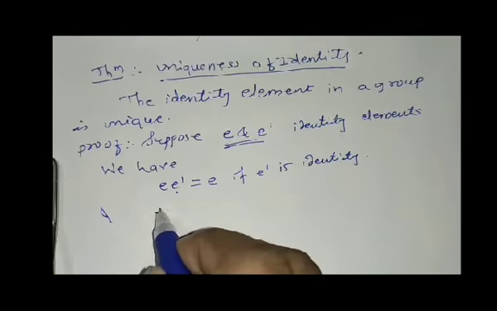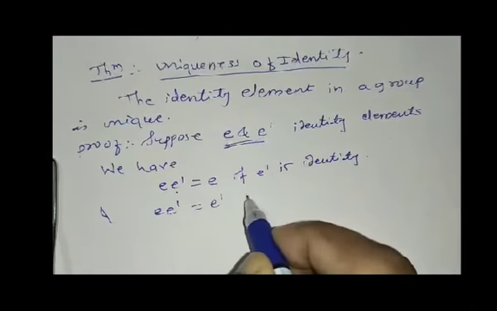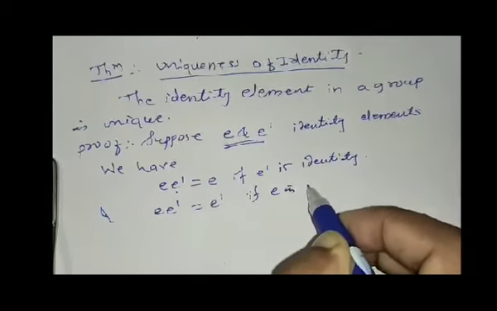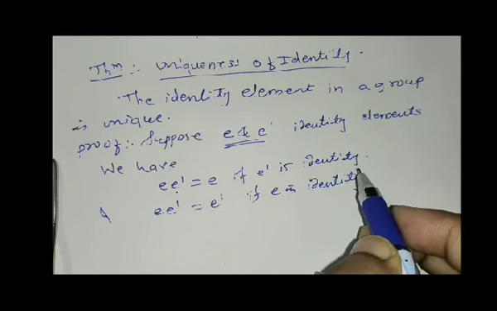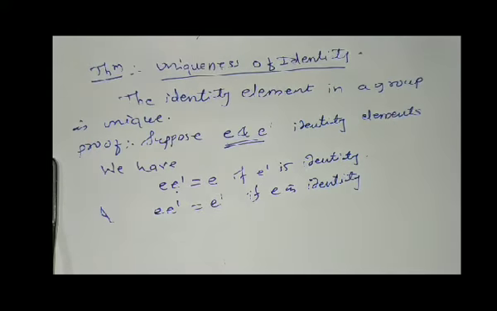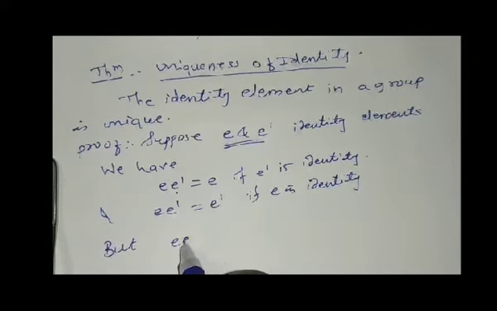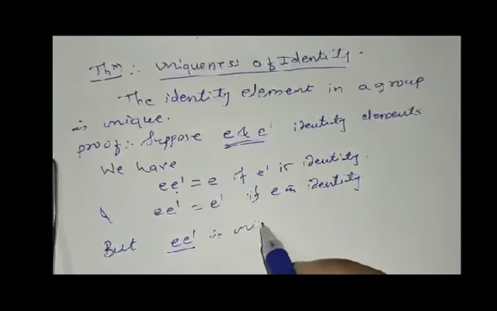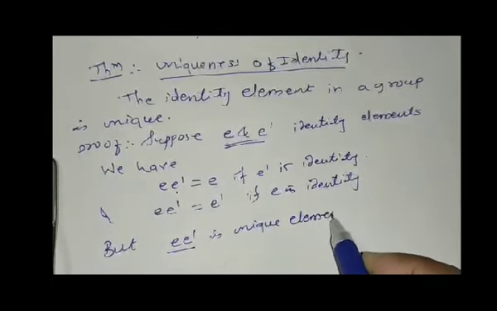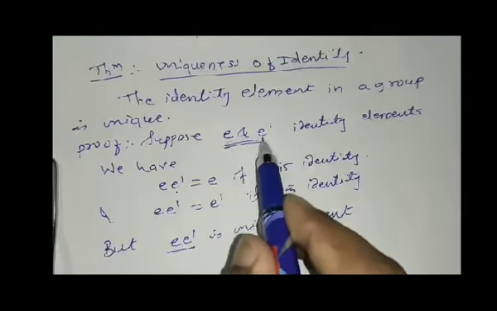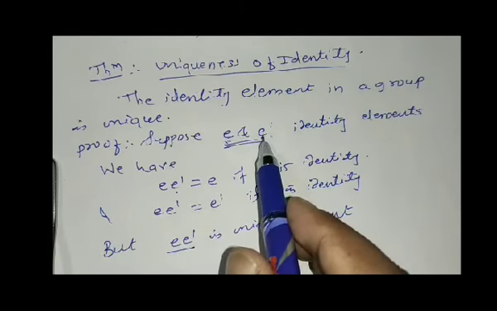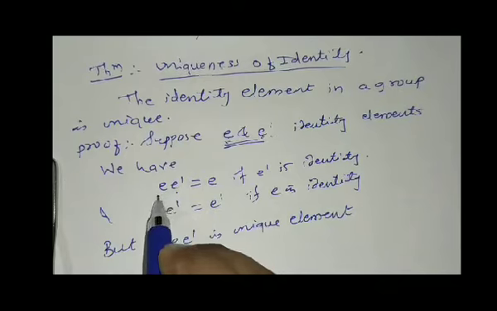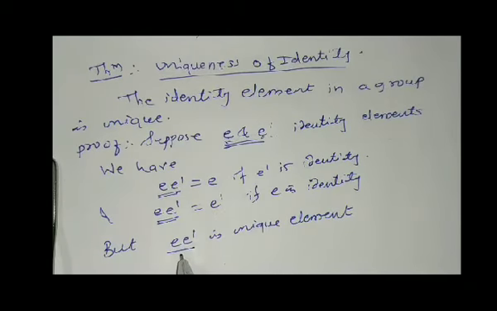And we can also write e into e dash is equal to e dash, if we take particularly e as the identity. But e into e dash is a unique element of G. According to the closure property, if any two elements belong to the group G, then their product is a unique element. So e into e dash is only a single element.